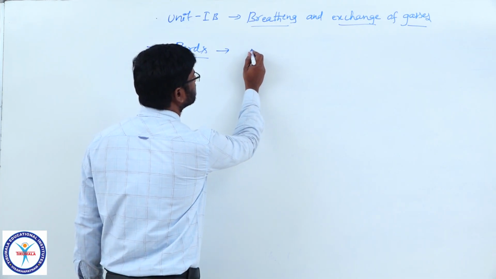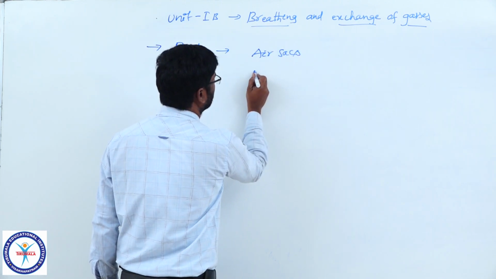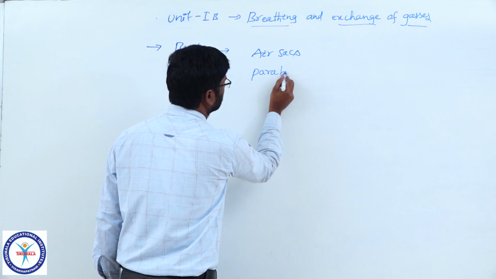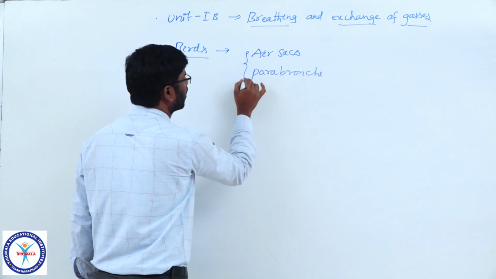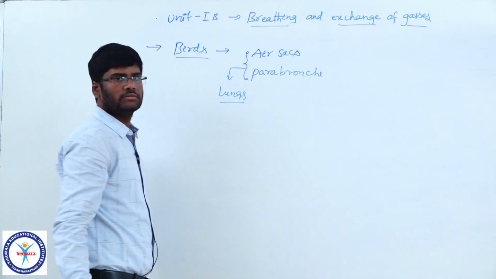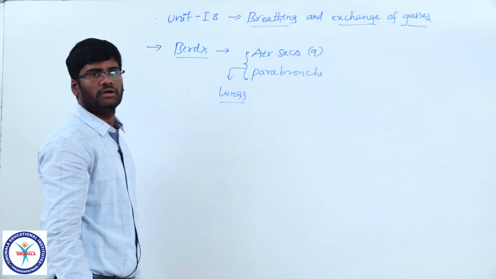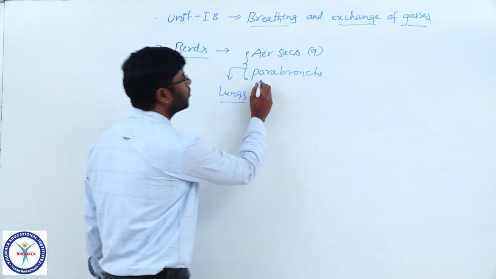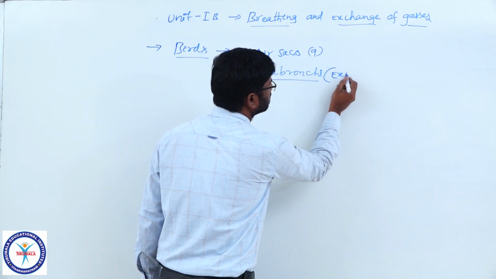They have some unique structures like air sacs and parabronchi. Air sacs and parabronchi are associated with the lungs of birds. There are 9 air sacs associated with the lungs, and the parabronchi help in exchange of gases.